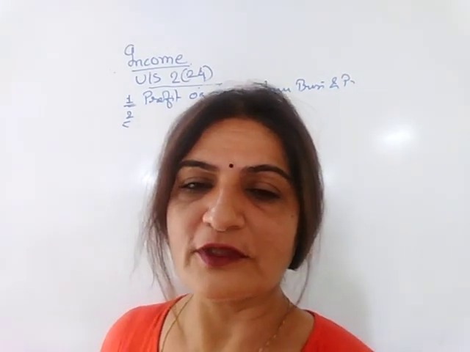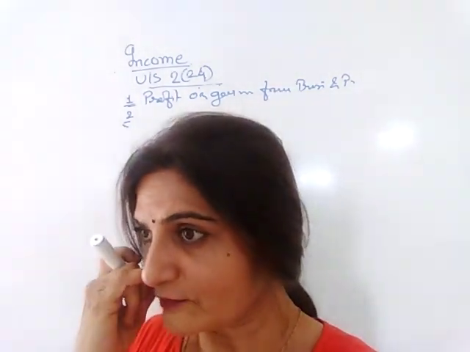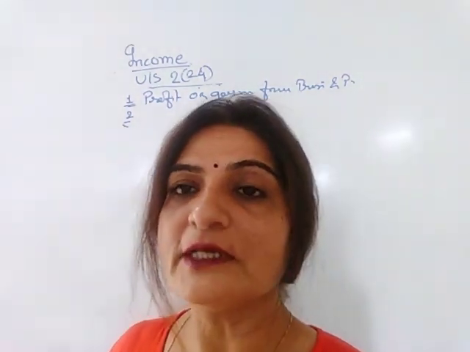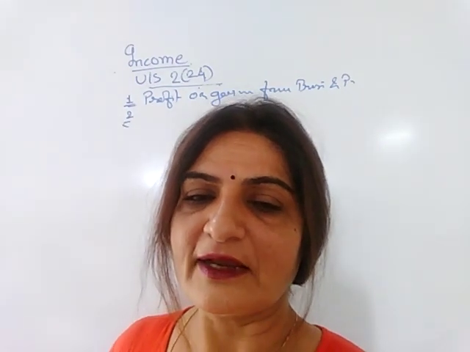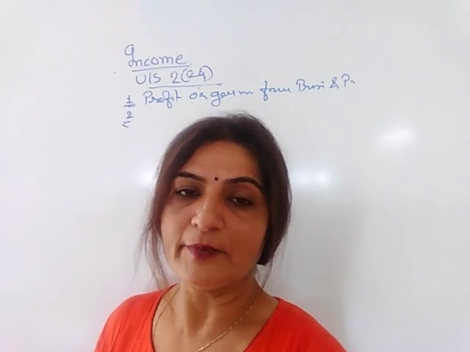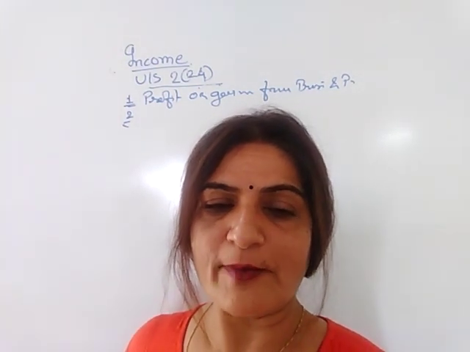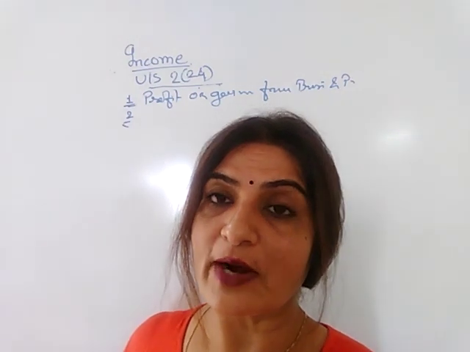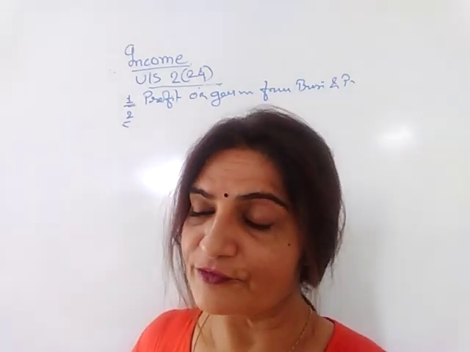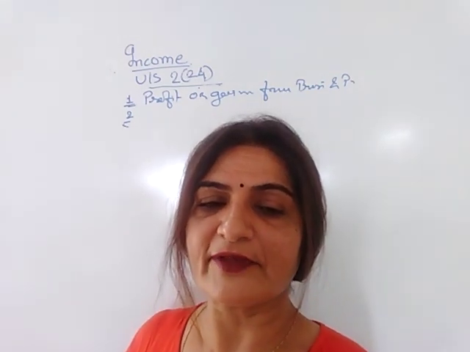Now the 13th one is winnings from lottery, crossword puzzle, game, card game. These are all casual incomes, but they are considered as income. Then any type of deemed income, deemed meaning assumed income. Next one is a sum received by an SSE from the employee toward a welfare fund. Certain welfare funds are created. If any type of income is created, then it is considered as income.